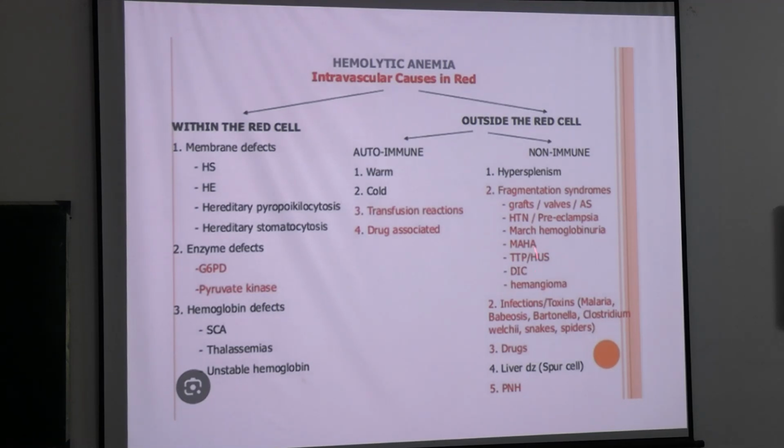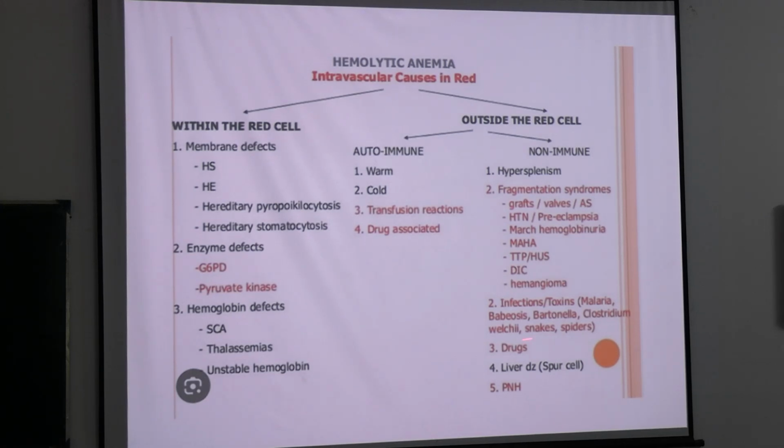Exactly. Okay. Next, there is fragmentation syndrome, right? Which can be like your grafts, then MAHA, microangiopathic hemolytic anemia, then thrombotic thrombocytopenic purpura, HUS. Then DIC, that is disseminated intravascular coagulation. Then certain infections that can cause hemolytic anemias, then drugs, then any liver disorders and paroxysmal nocturnal hemoglobinuria. So this is your hemolytic anemia classification. This is very important and it can come as a question.